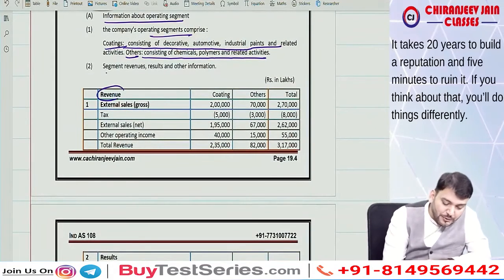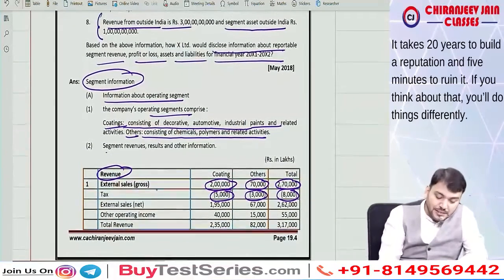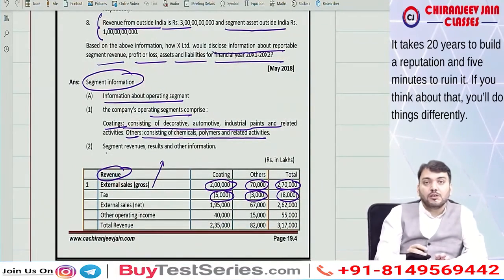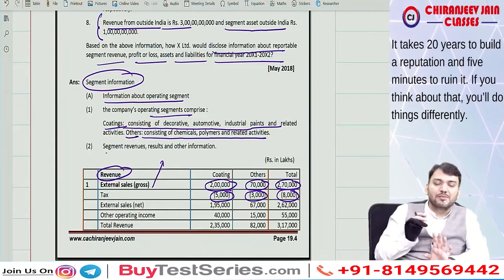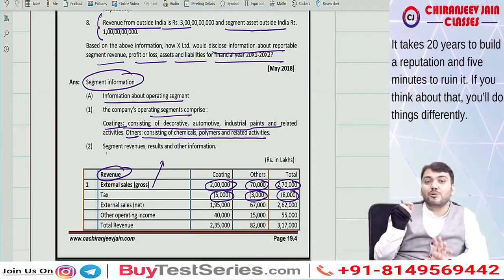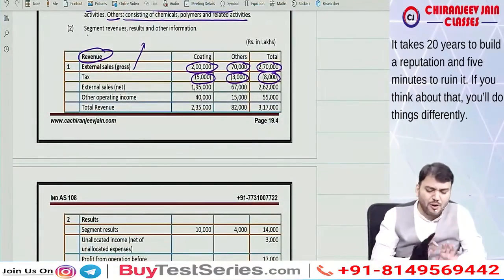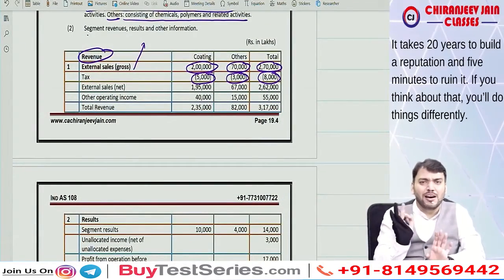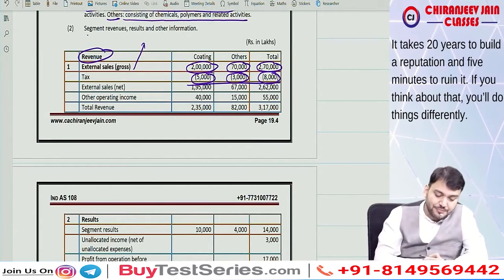First, revenue. So we write external sale, then less taxes. It has been assumed that this external sale is gross, meaning sale is inclusive of GST. However, I will say it is a wrong assumption. When we record sale, it is always excluding GST. But in the suggested answer it is assumed to be gross, inclusive of GST, which is a wrong assumption, but we need to follow the suggested solution. So after tax, this becomes net external sale.